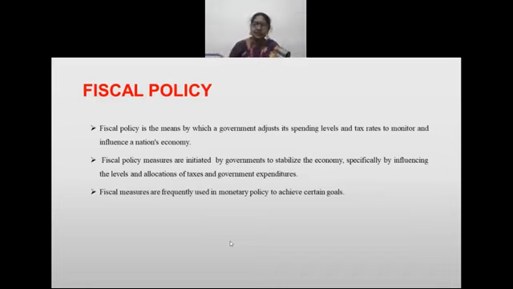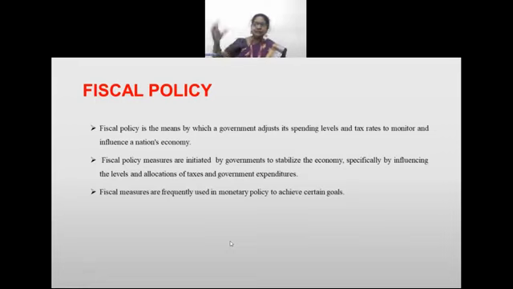Spending level means the government is doing some capital expenditure, suppose a very big building construction, dam construction, bridges construction. Such things, crores and crores of amount goes out. When more and more money flows out to the public, automatically the inflation rate will increase.